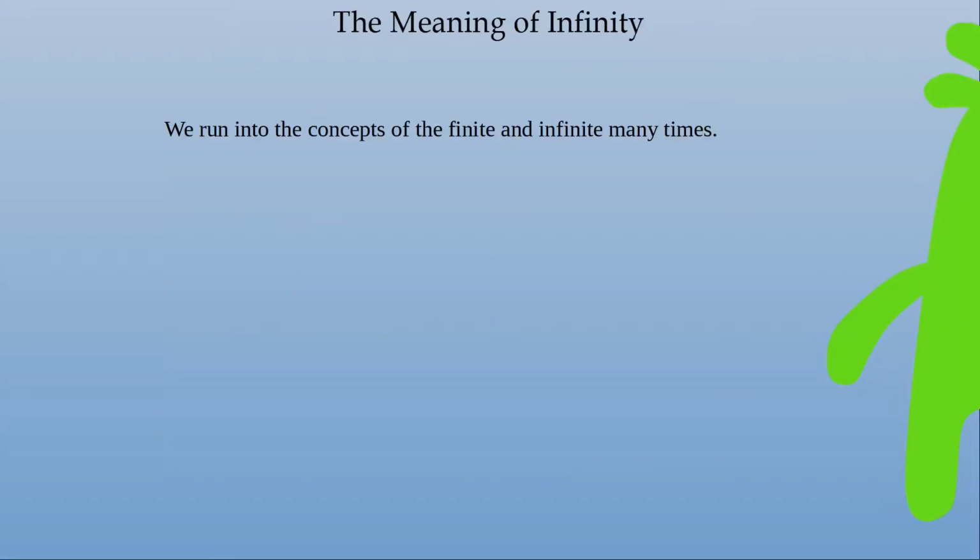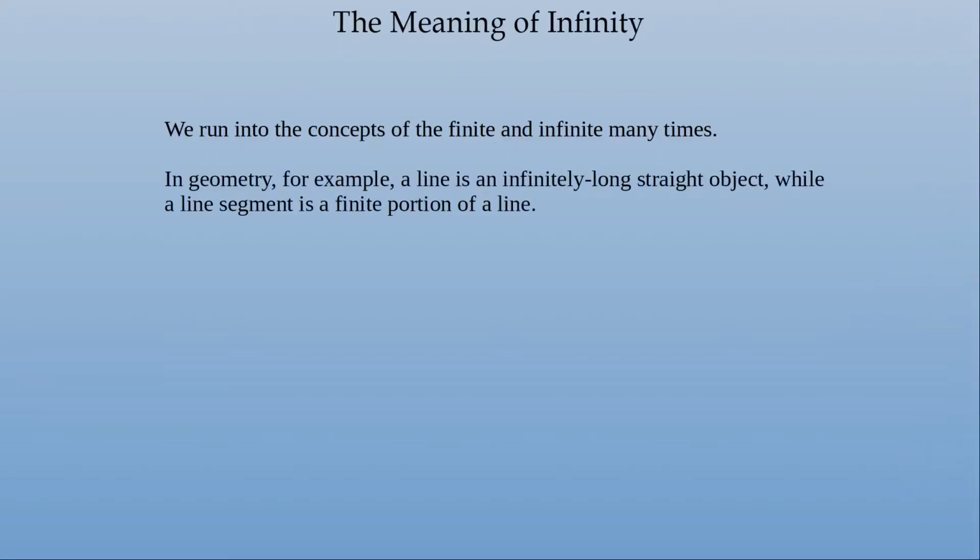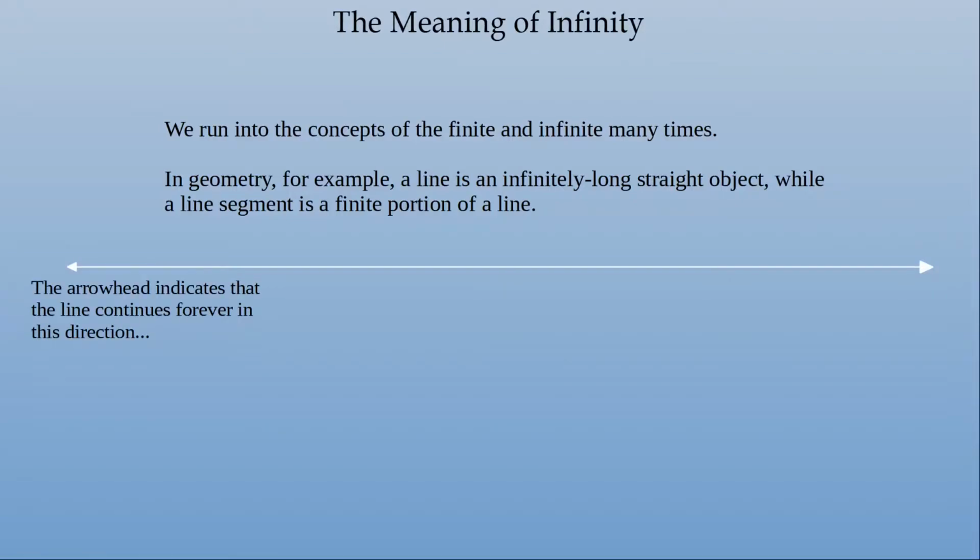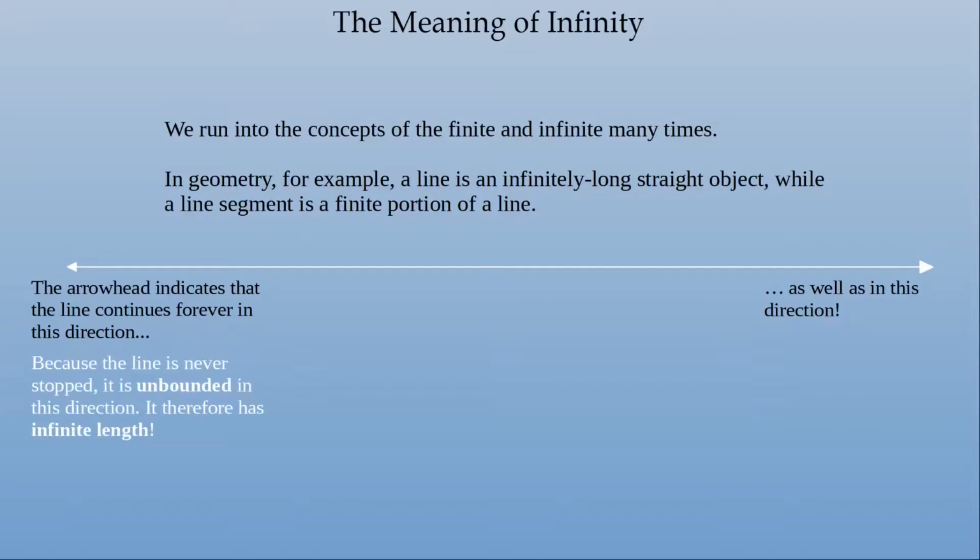We run into the concepts of the finite and infinite many times. In geometry, for example, a line is an infinitely long, straight object, while a line segment is a finite portion of a line. So here we've got a line. The arrowhead indicates that the line continues forever in this direction, as well as in this direction. So there's an arrowhead on either side, which means it continues forever in both directions. Because the line never stops, it is unbounded in this direction. It therefore has infinite length.